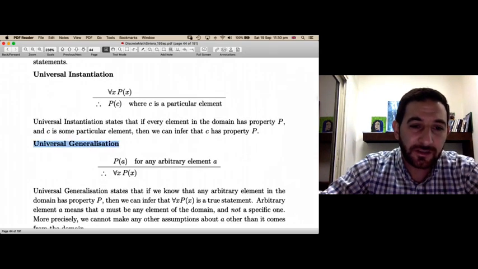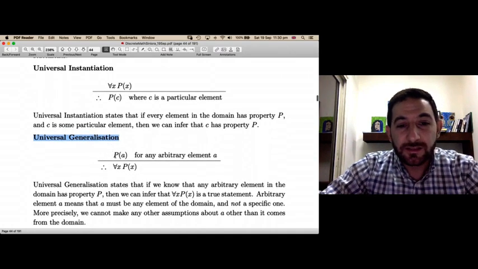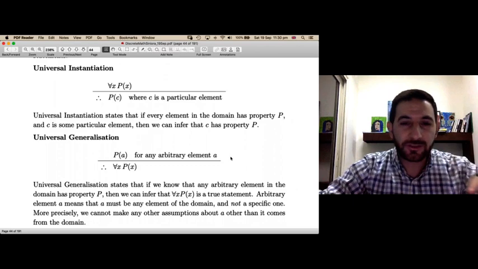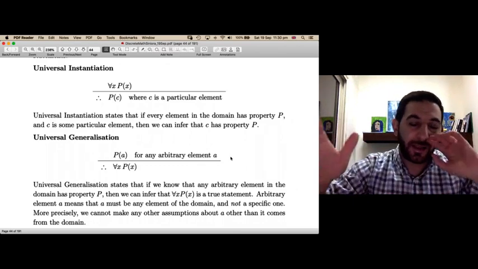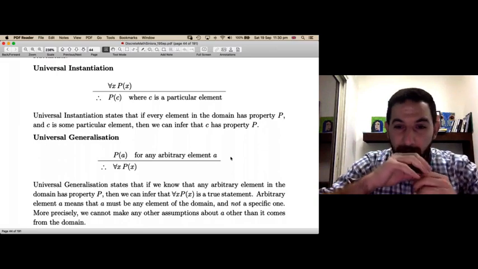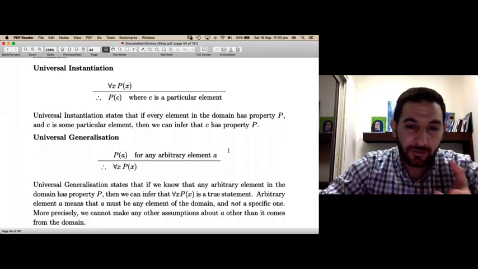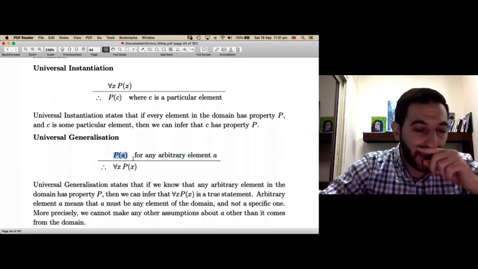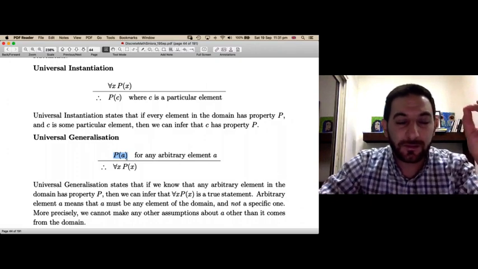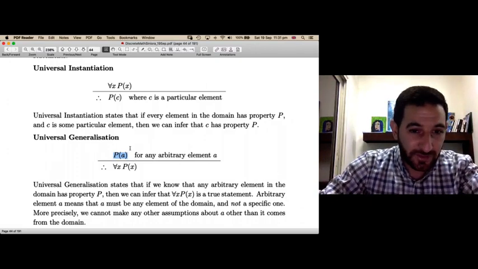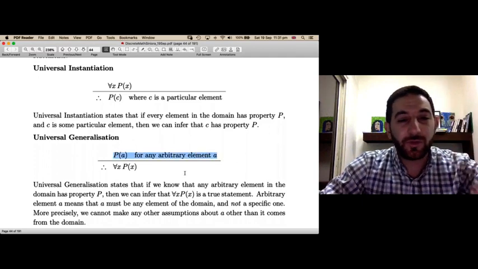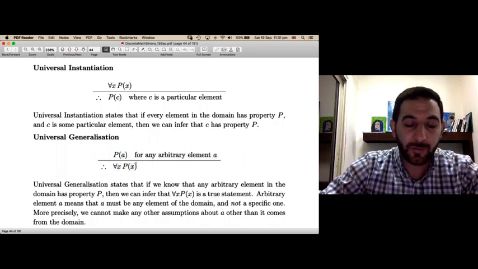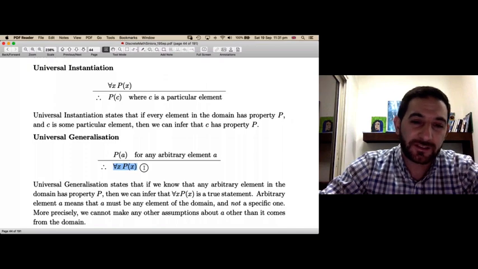Let's go to universal generalization. It says, suppose property p holds for any arbitrary element a in the domain. So you choose randomly any element in the domain and you find out that this element has property p, and whenever you choose any arbitrary element, the element has property p. Suppose this is true, so this is the premise of the argument. Then we can conclude that the conclusion is also true. What is the conclusion? That every element has property p, for all x p of x.